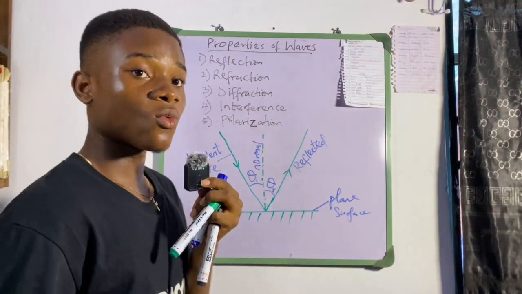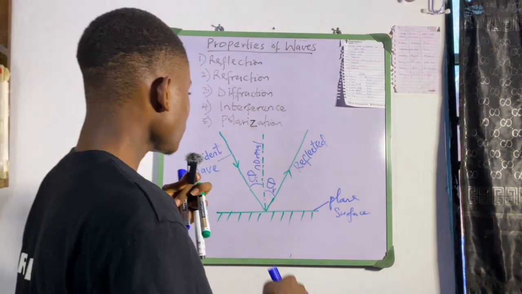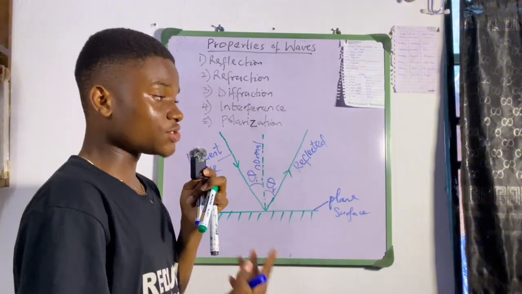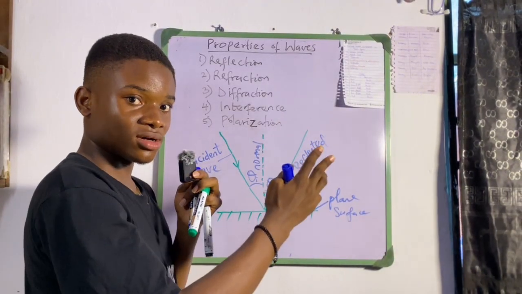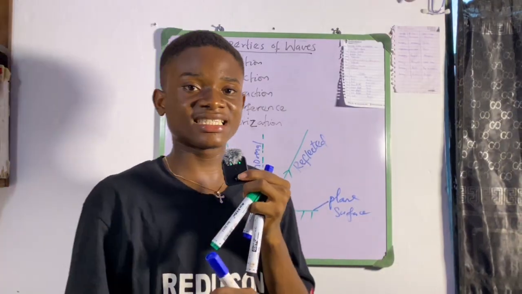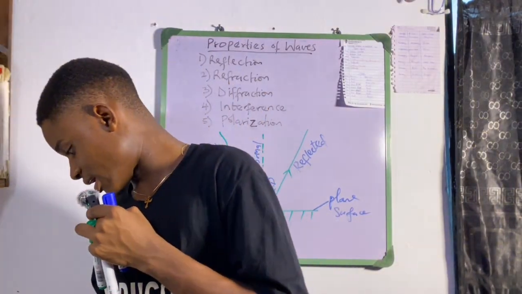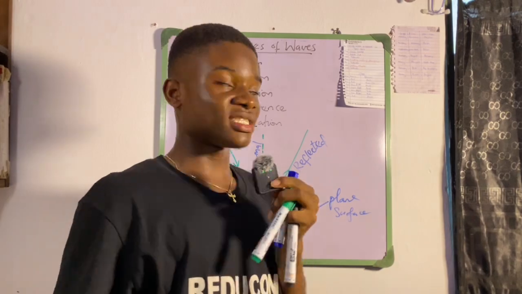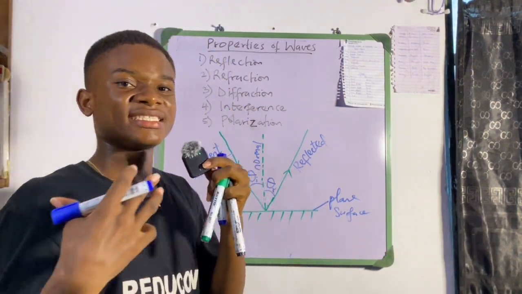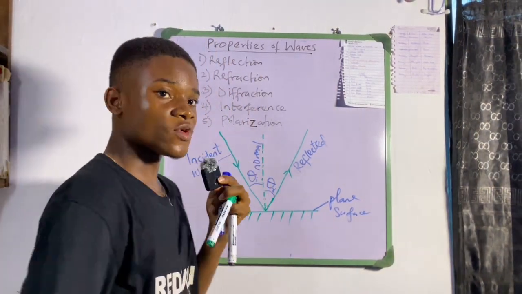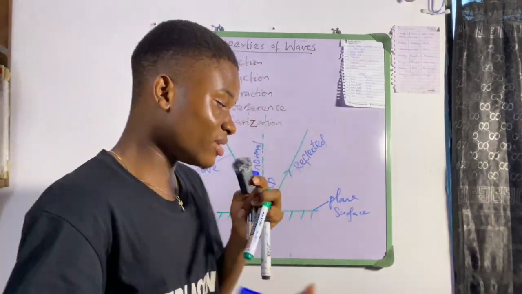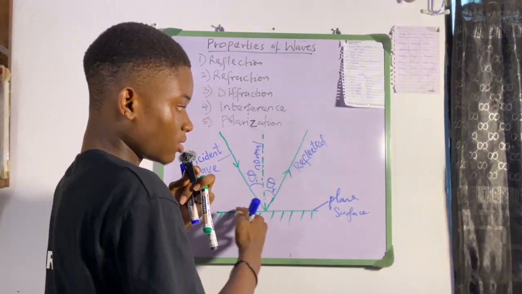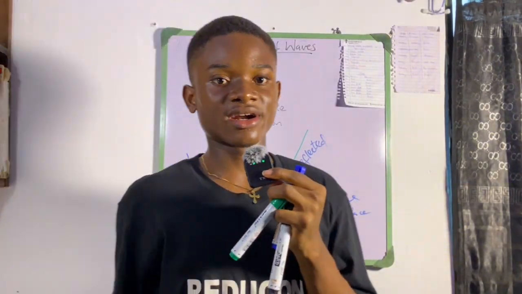The second one is that the incident wave or the incident ray, the normal and the reflected ray all lie on the same plane. You can see that all of them are lying on the same plane. So this is for reflection.